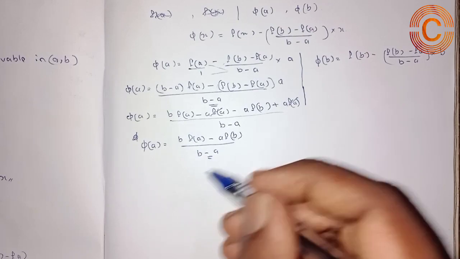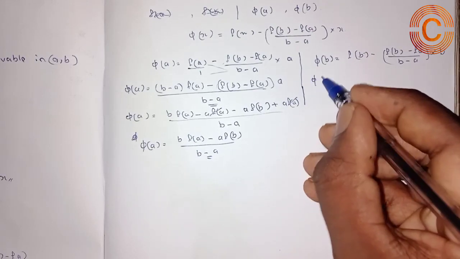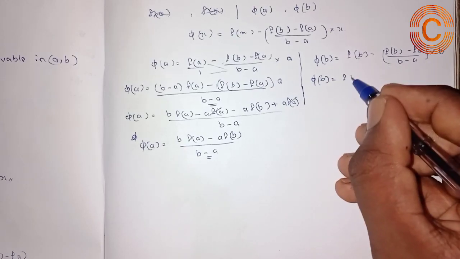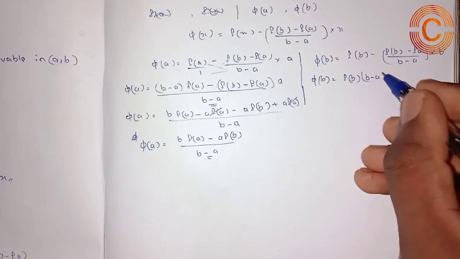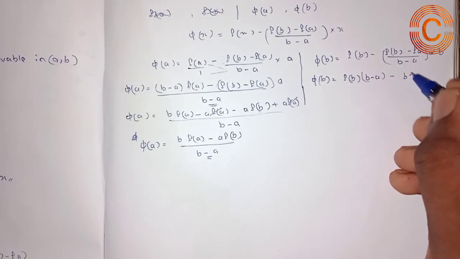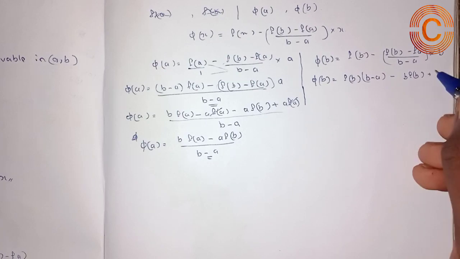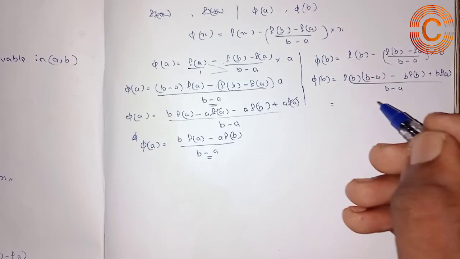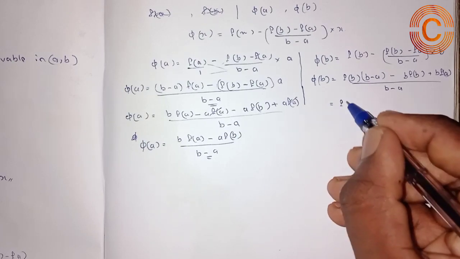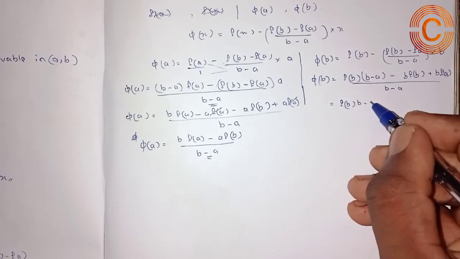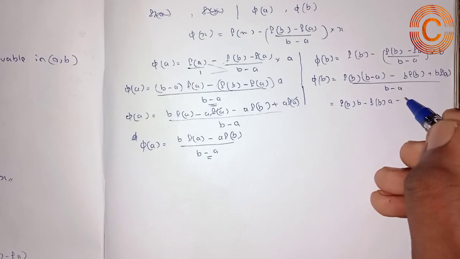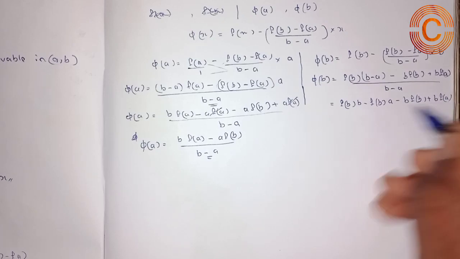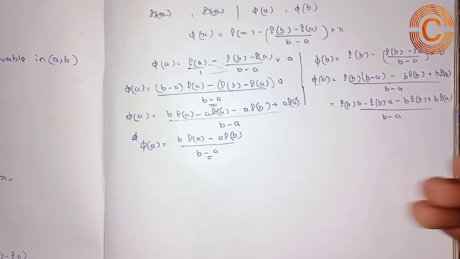Likewise we can find the solution for phi of b also. By cross multiplication, phi of b becomes f of b into b minus a minus b into f of b plus b into f of a, the whole divided by b minus a. In the next step it becomes f of b into b minus f of b into a minus b f of b plus b f of a, the whole divided by the term b minus a in the denominator also.